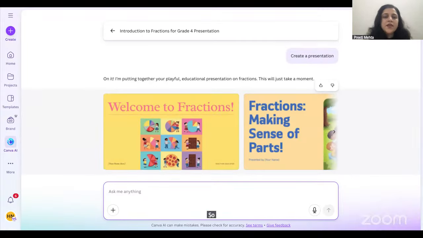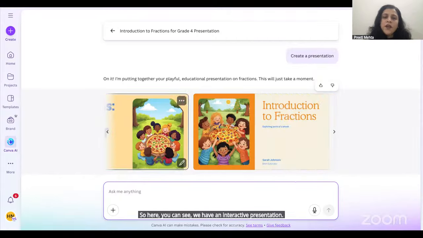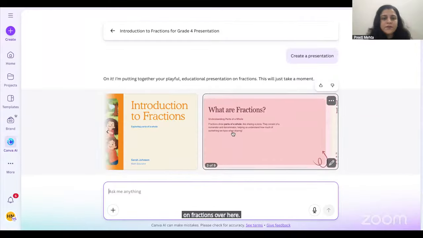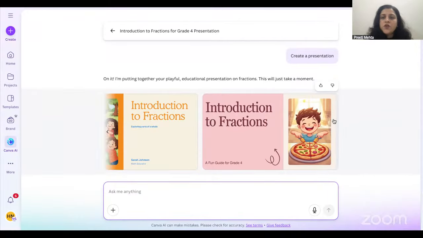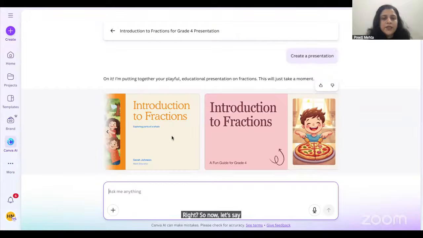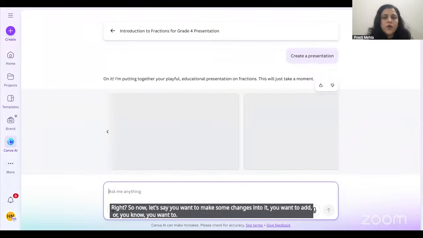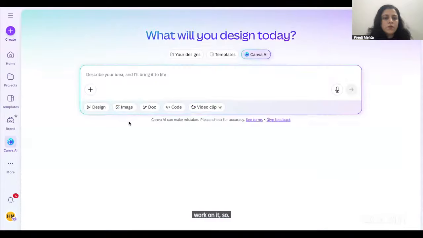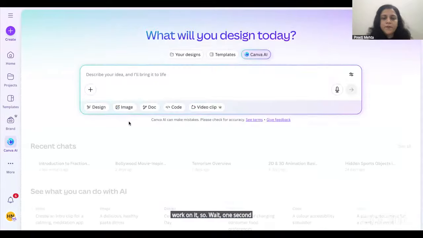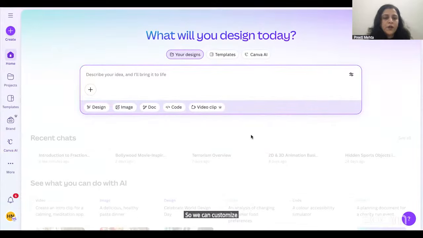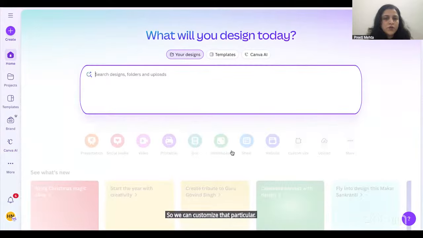So here you can see we have an interactive presentation on fractions over here, right? Now let's say you want to make some changes to it, you want to add something, or you want to work on it. So wait one second. We can customize that particular presentation also.